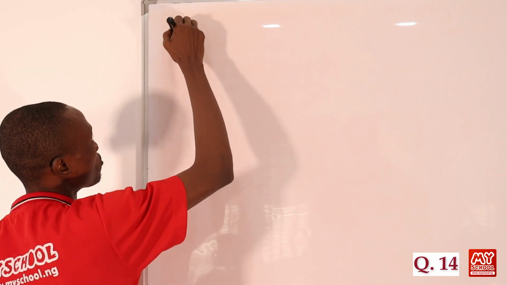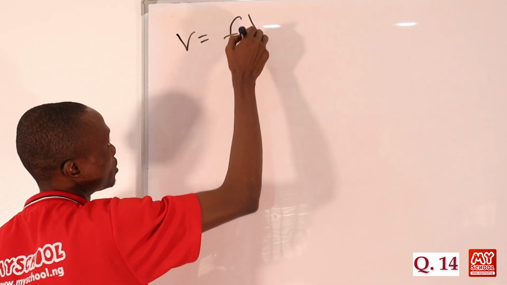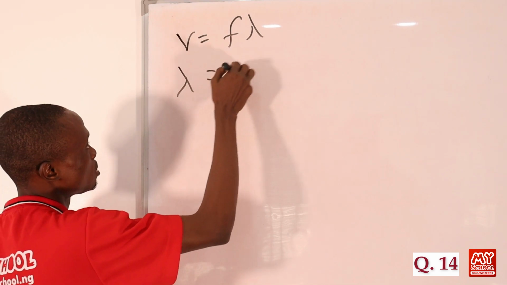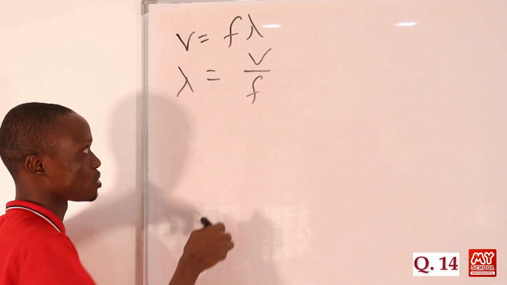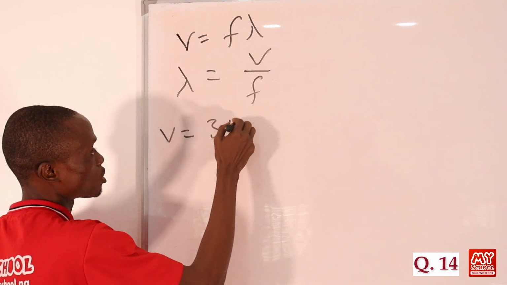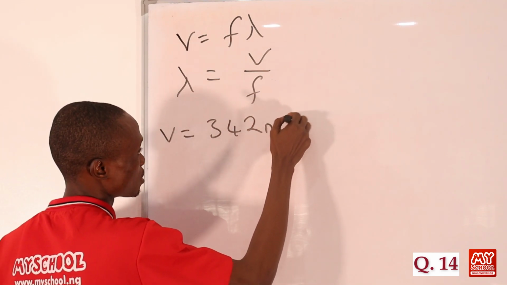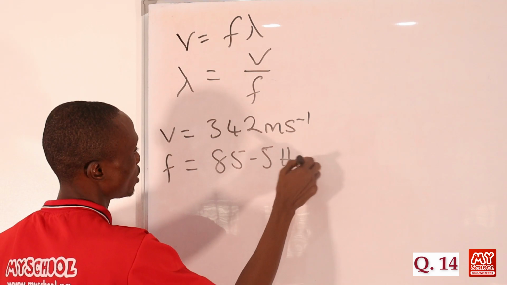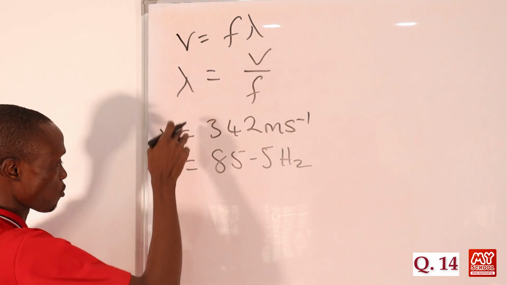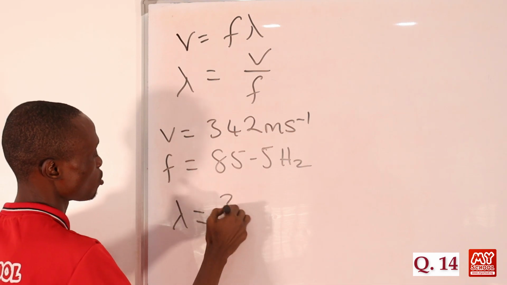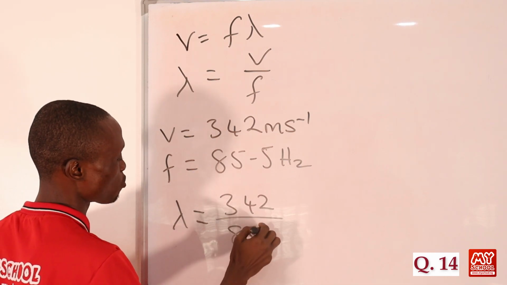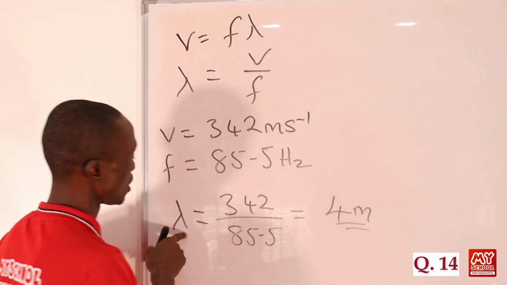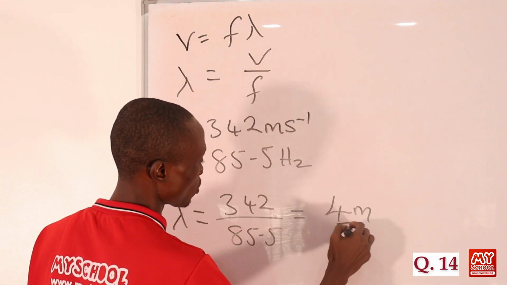In this question, we know that V is equal to frequency times lambda, right? So in this case, we are looking for wavelength, which is velocity over frequency. We are told that velocity is equal to 342 meters per second, and frequency is equal to 85.5 hertz. So let's substitute these values into the formula. Lambda is equal to 342 divided by 85.5. If we divide this, that will be equal to 4 meters. Remember that lambda is measured in meters, so it equals 4 meters.